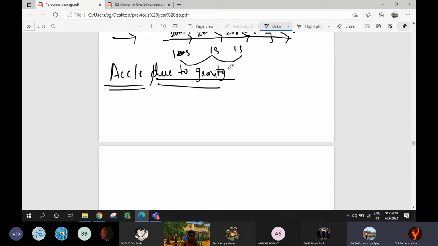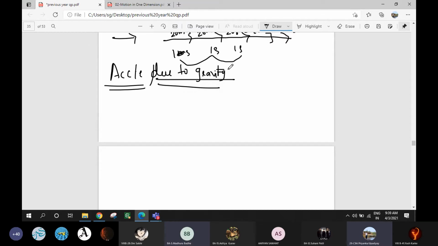When a body falls freely under gravity, it means hold a pen in your hand and just leave your fingers. What happens? The body will try to go down. Why does it happen?